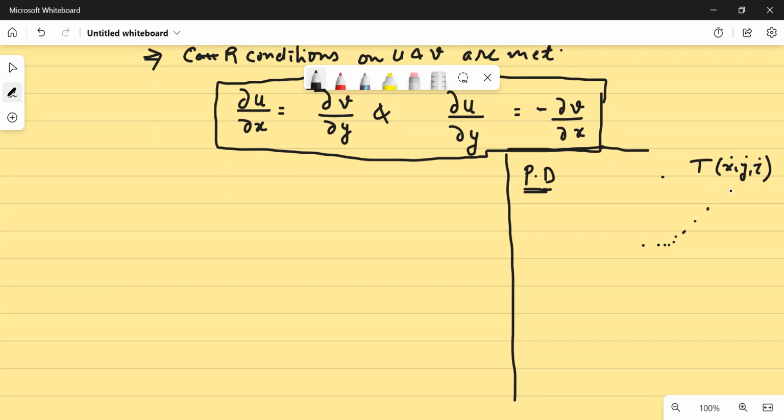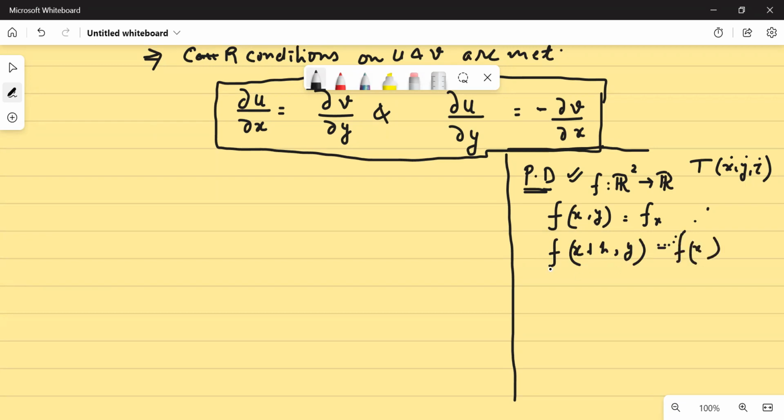What to do if I have to say how my temperature varies along x? How to say my temperature varies along y, and how to say my temperature varies along z? In order to know that, we need something called a partial derivative. If my function is of two variables, let's say for simplicity, let us define a function of two variables. And if I have to say what will be the partial derivative with respect to x, it will be the limit as h tends to 0 of f of x plus h comma y minus f of x comma y, divided by h.